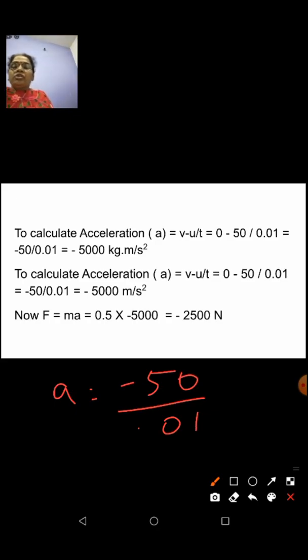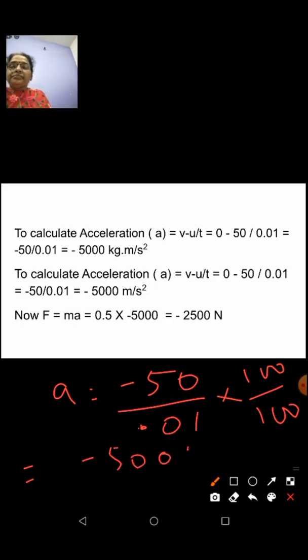Okay. Now, to divide this −50 by 0.01, we have to try removing this decimal point here. For that, we can multiply both numerator and denominator by 100. When you do that, −50 into 100 will become −5000. And 0.01 into 100, what will happen? It will become 1, no? Therefore, your acceleration here is −5000 meter per second square.